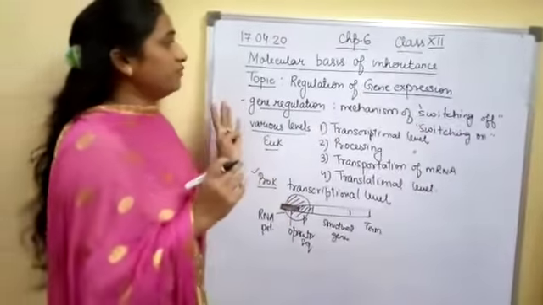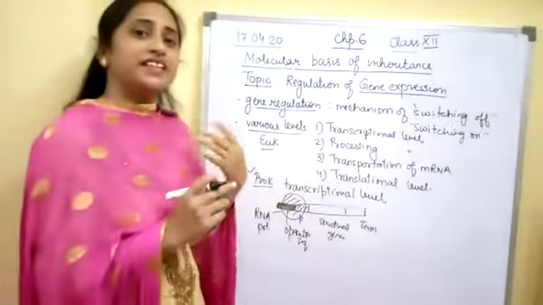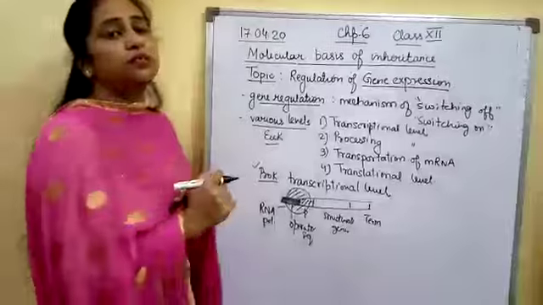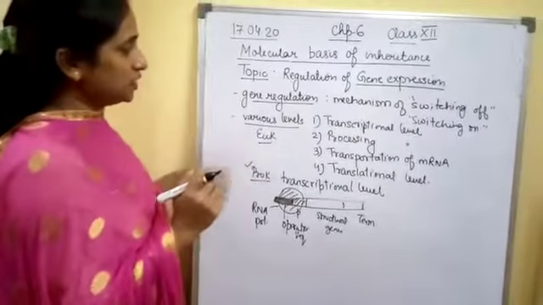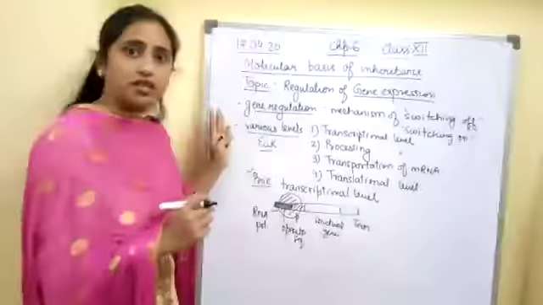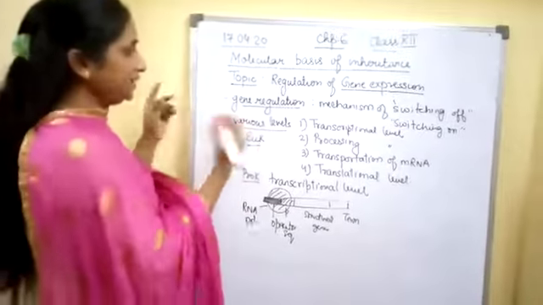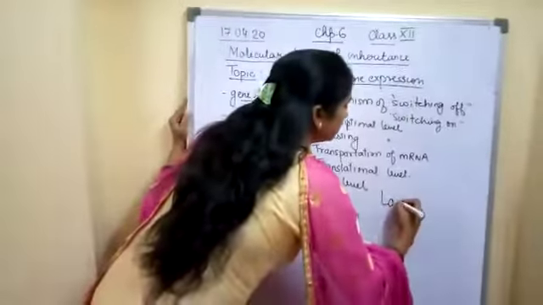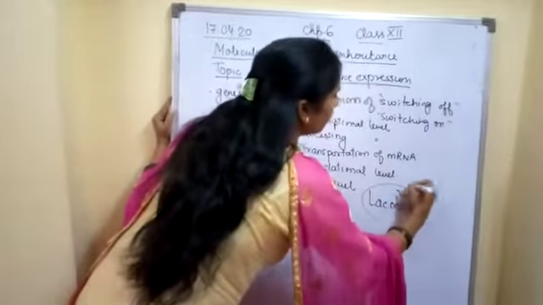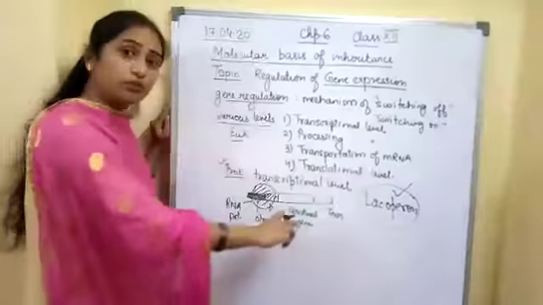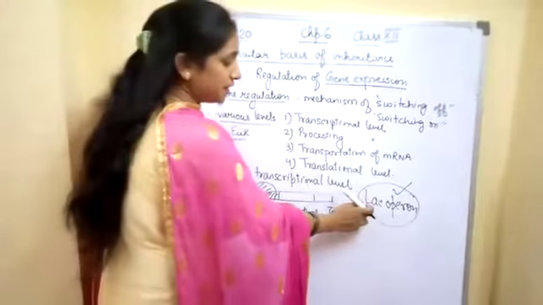So we are done with the regulation of gene expression. In the next topic, we will be studying the lac operon present in the bacterial cell. Students, please study this topic, as gene expression and gene regulation are very important. The lac operon is also very important, so kindly give it a reading beforehand so that you can get a better understanding.